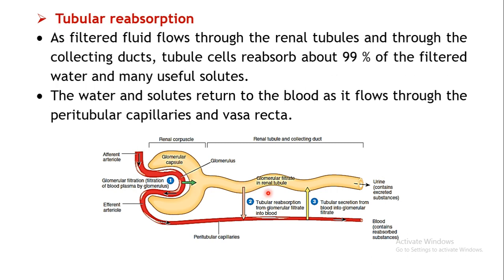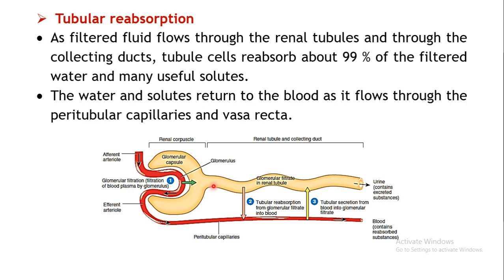Furthermore, it will move into the renal tubules. They are shown in the form of straight tubules, but it's not like that. It's presented in a specific manner which we have seen in the diagram of the nephron. So the next process is tubular reabsorption. Whatever is filtered over here, most of it will get reabsorbed in the tubular region.